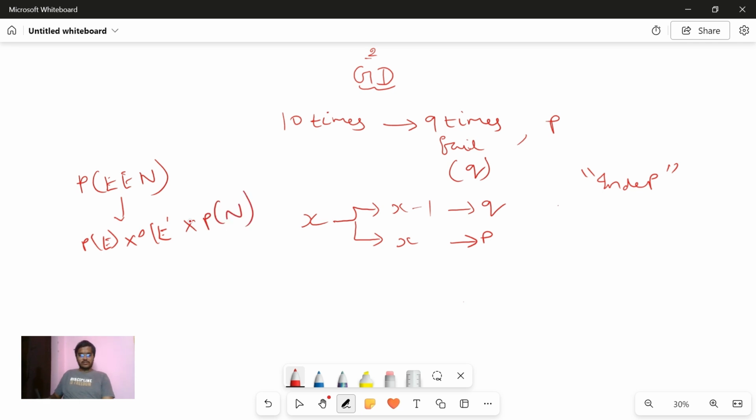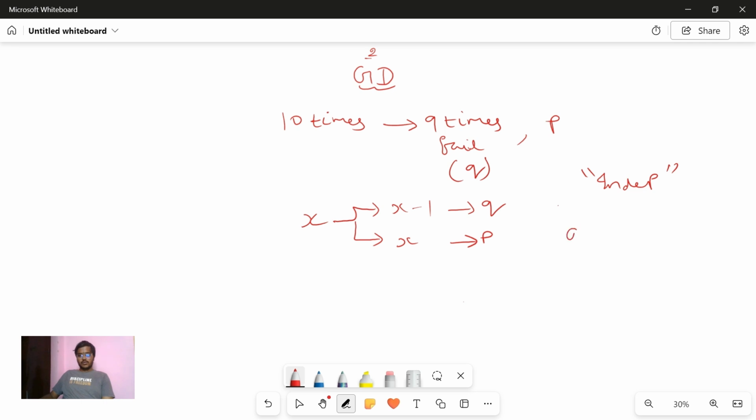So what does this mean? It means that you can individually multiply the probabilities of all the individual events, because the events are independent. Here also, when you take the example of archery, every try is independent of other tries, which means you can individually multiply the probabilities.